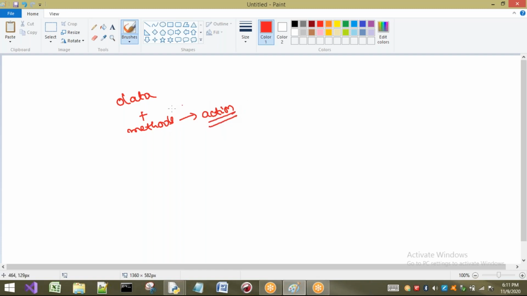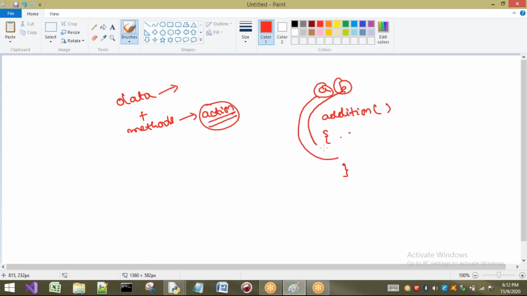Okay, it is nothing but action. Data is what? To perform this action, we require some data. Let us consider the method name is addition, for example. So for performing this addition, I require data, for example, A and B. So here I am going to give data in that class and also method in that class. To execute this method, we are going to use A and B.